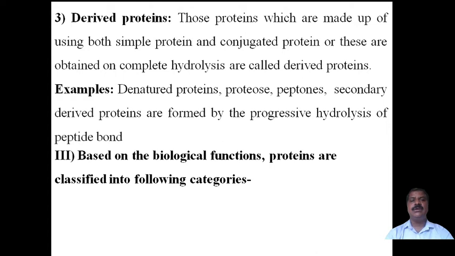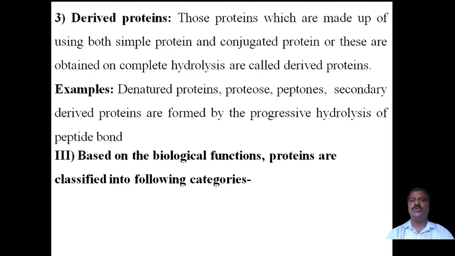Now what is the definition of derived proteins? Those proteins which are made up of both simple protein and conjugated protein, or those obtained on complete hydrolysis, are called derived proteins.